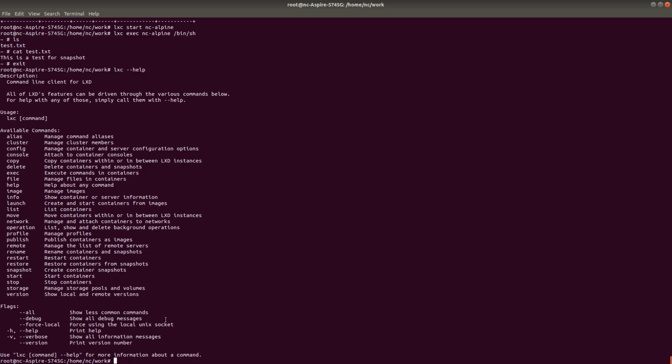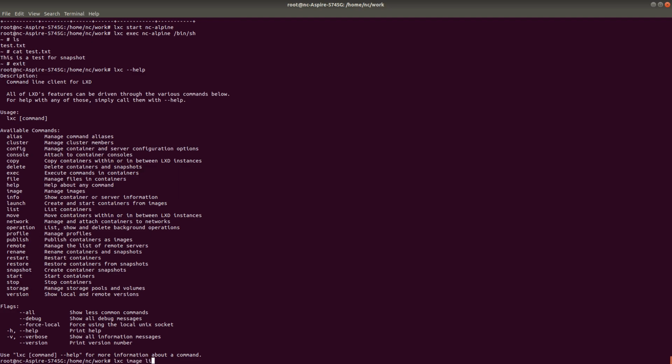So if you are from a Docker background, you know that if you want to save the current state of the container, you have to create an image out of that container, and then that image can be shipped to another machine or another colleague, and then he or she can use it. So the concept is pretty much the same here.